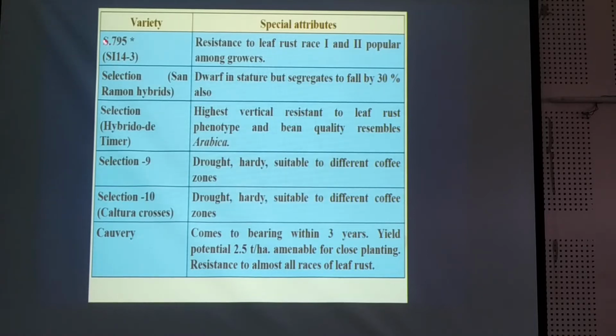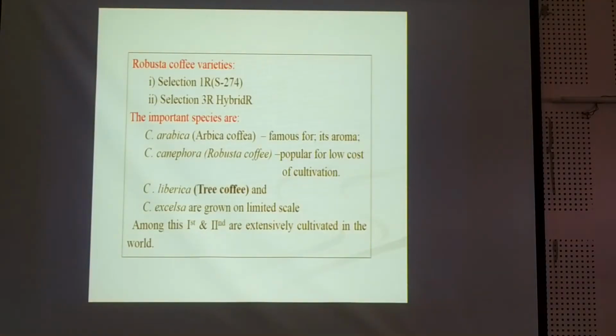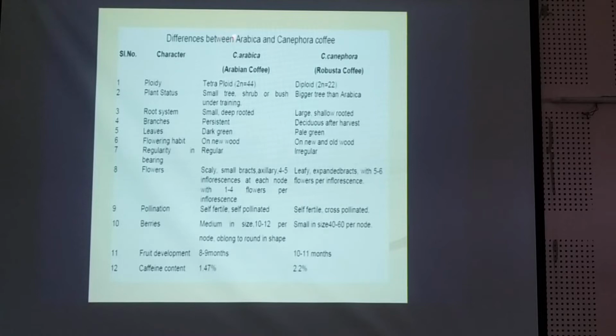These are the different varieties: S795, then selections like Selection 9, Selection 10 and Kaveri. These are the different varieties along with special attributes of this crop. Robusta coffee varieties are S274, CxR, or you can say Selection 1R and Selection 3R are the hybrids. The important species are also there in this coffee, so we have to go through it. Among these, the first and second are extensively cultivated in the country and in the world also. The differences between Arabica and Canephora coffee are given here, so you have to go through it.